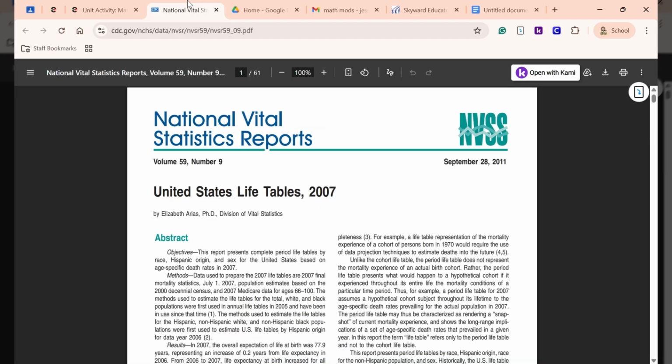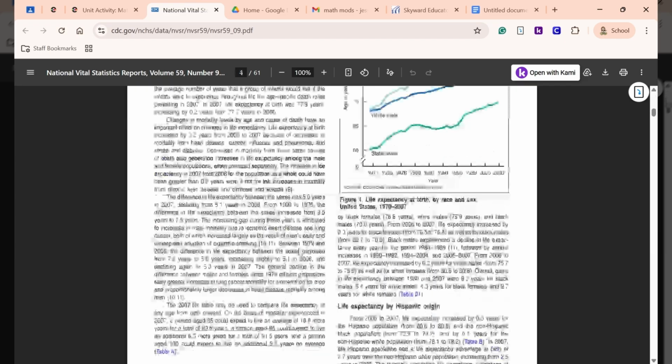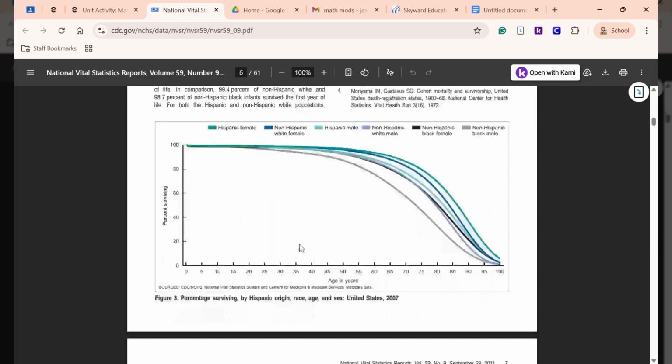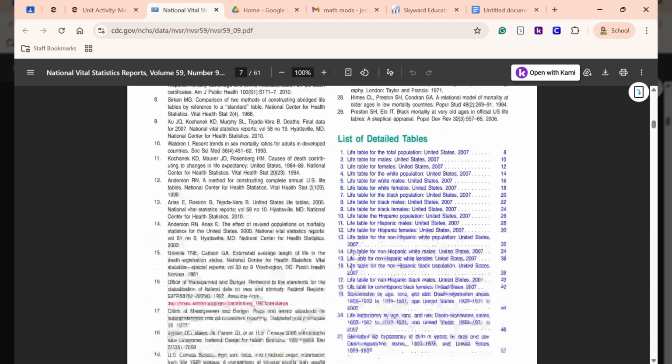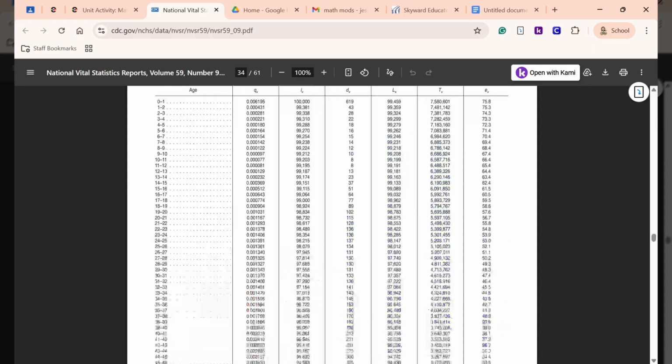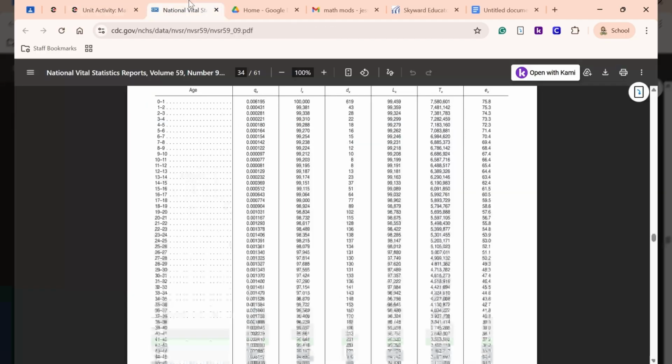All right. So what you're going to do for this one is go to table 14. And to do that, just scroll down. It's a few pages in right here. So we're looking for table 14. So we'll just click right here where it says live table for non-Hispanic white males, 14, you see right there. All right, and so then it's saying right here that he lives to be 30 years old. So out of 100,000 people, this amount live to be 30 years old.